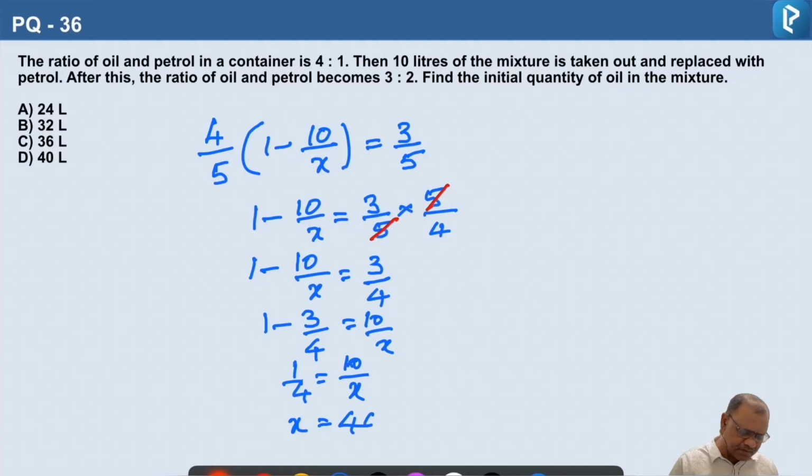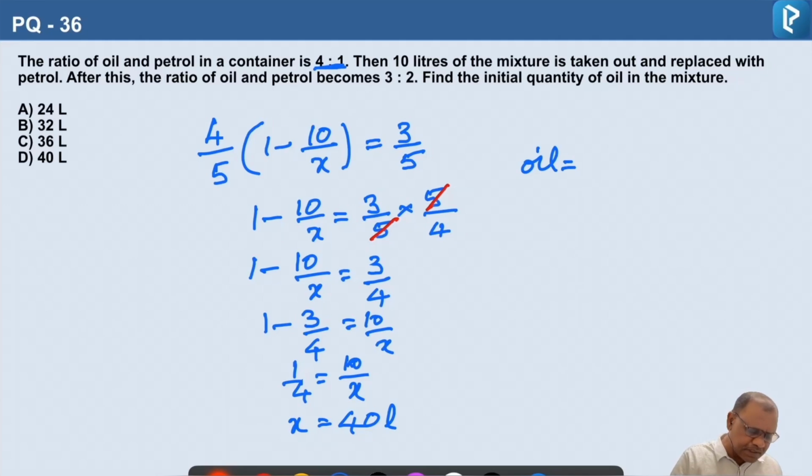X is equal to 40. So that means the total quantity is 40 liters. The quantity of oil in the mixture is 4 parts out of 5 parts, because initially it was 4 parts, right?